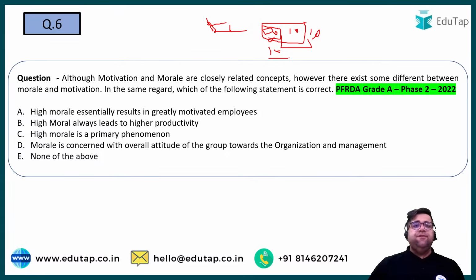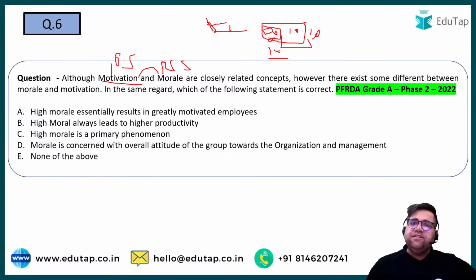Motivation and morale, this we have discussed again a lot. Motivation is the primary concern, morale is the secondary concern, right? Motivation will always result in morale. Morale might or might not result in higher motivation, right? Higher motivation always increases the productivity. Higher morale might or might not increase it. So this we have discussed a lot. Let's come to the questions.